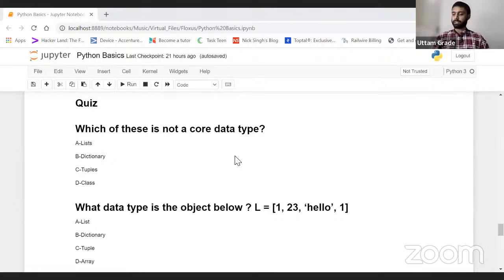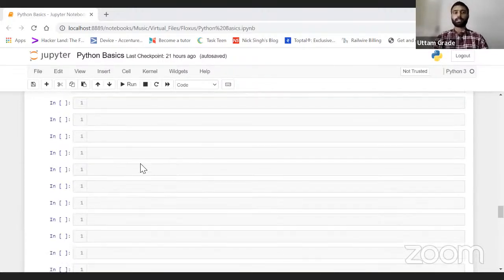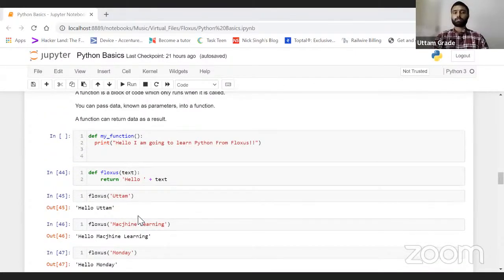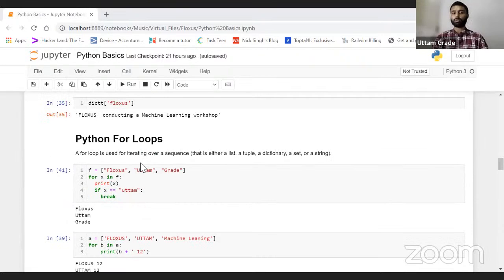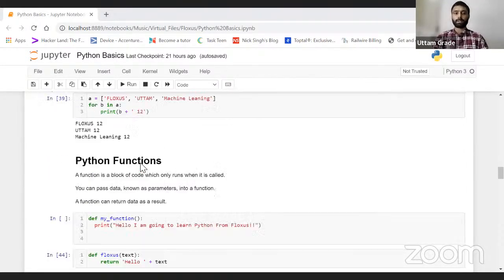Hope everyone can see my screen now. So yesterday we discussed a lot of stuff. We discussed the Python basics, right? What Python actually is, why we require Python, why we use Python, why we choose Python for data science, artificial intelligence, NLP, anything. We also discussed list comprehension, loops and many more things. These are what we covered yesterday.